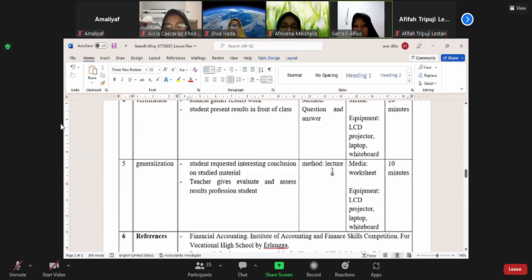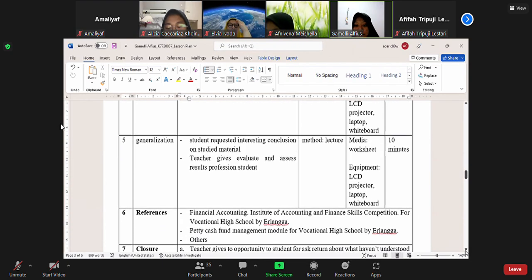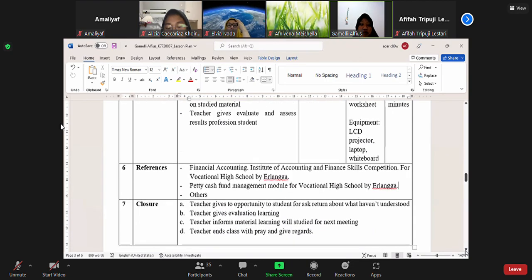The method used is a lecture. For media, a worksheet and equipment: LCD projector, laptop, and whiteboard. The time is 10 minutes. For reference, we use Financial Accounting for the Institute of Accounting and Financial Skill Competition for vocational high school by Erlangga, and the Practice Fund Management Module by Erlangga and others.